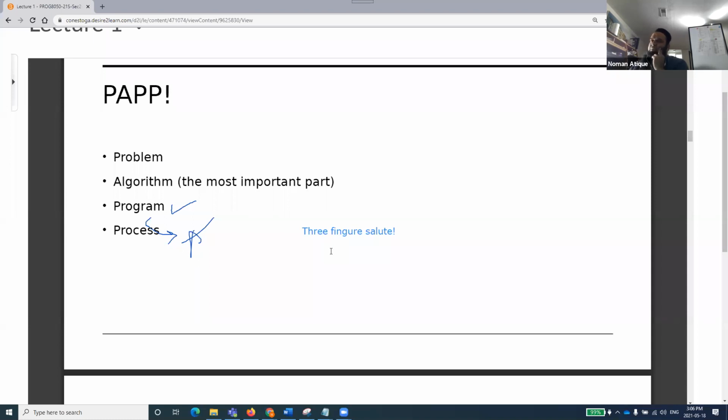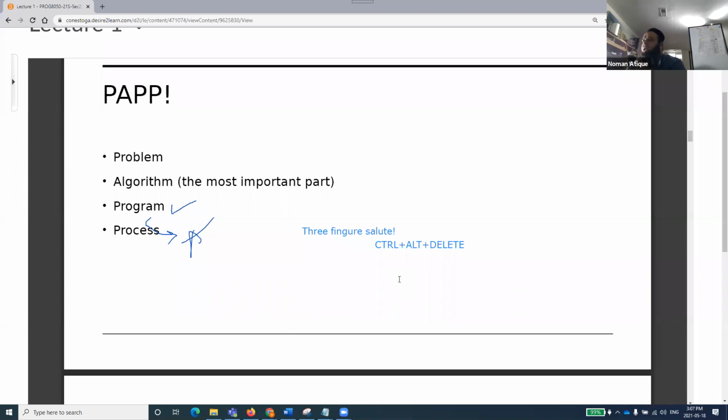Yes, IDK is a very good answer. I'm very happy that you people are placing that. Now, remember from today, the three-finger salute is Control, Alt, Delete. How many of you have done this Control, Alt, Delete a lot of times? This is called the three-finger salute, because you use three fingers to do Control, Alt, Delete. Someone has shared that. Thank you very much. So Control, Alt, Delete is the three-finger salute.